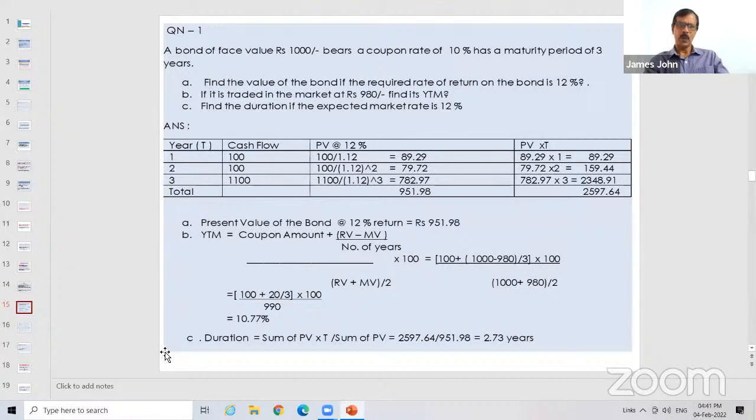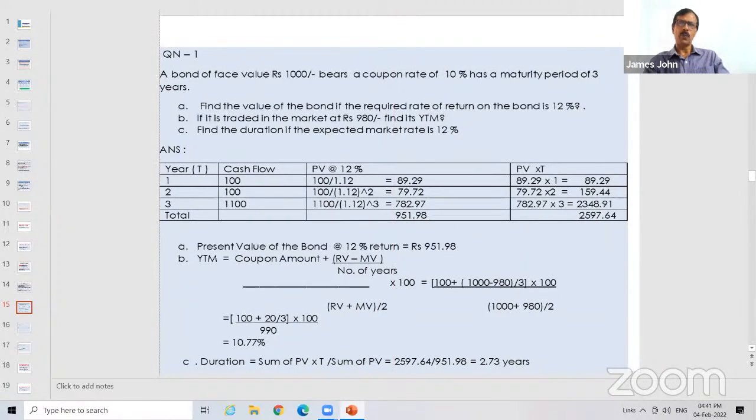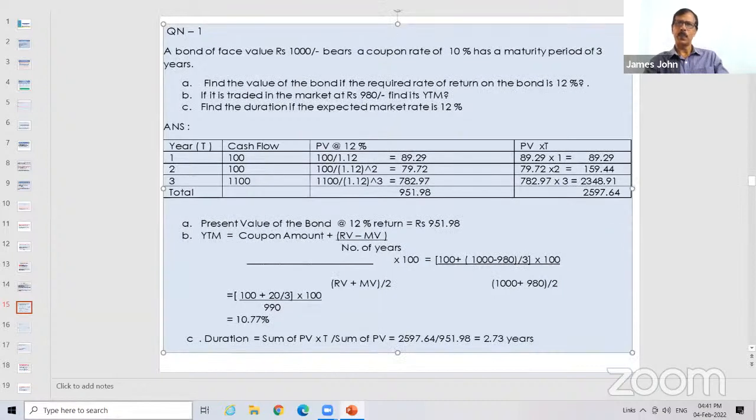I'm not going to do it on the board because it takes a lot of time. A bond of face value 1000 is having a coupon rate of 10%. The period of the bond is 3 years. You have to calculate three things. Number one, what is its value? Valuation of the bond. Probably there can be a question on that also. In CAIIB, I don't think such a question they will ask because this is fundamental. They used to ask in JAIIB. But you should know the procedure.